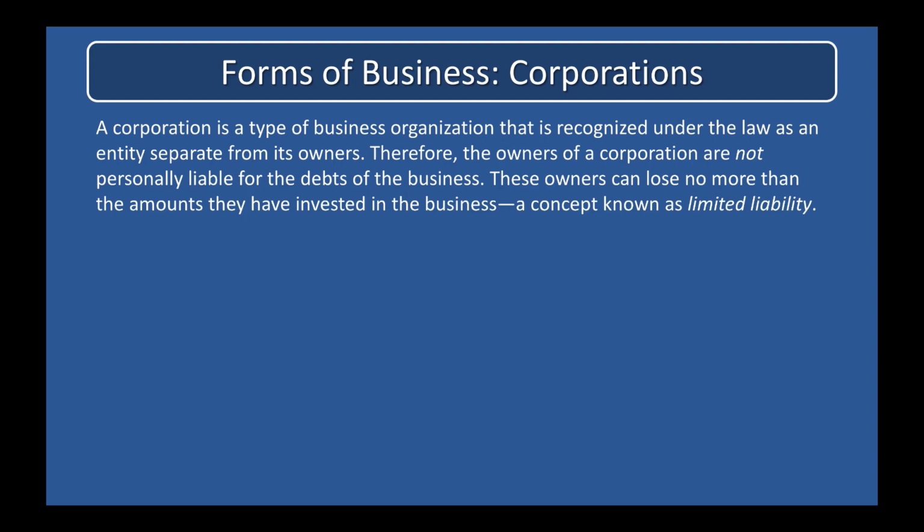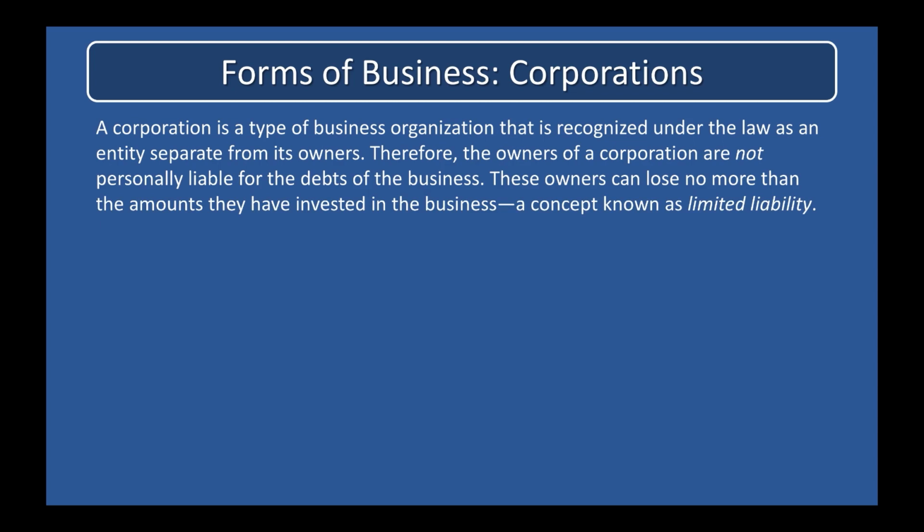Ownership of a corporation is divided into transferable shares of capital stock, and the owners are called stockholders or shareholders. Stock certificates are issued by the corporation to each stockholder showing the number of shares that he or she owns. The stockholders are generally free to sell some or all of these shares to other investors at any time. This transferability of ownership adds to the attractiveness of the corporate form of organization, because investors can more easily get their money out of the business.